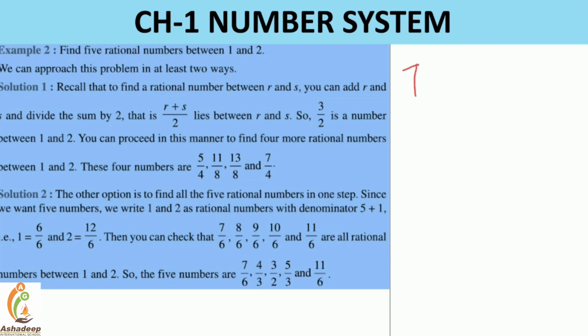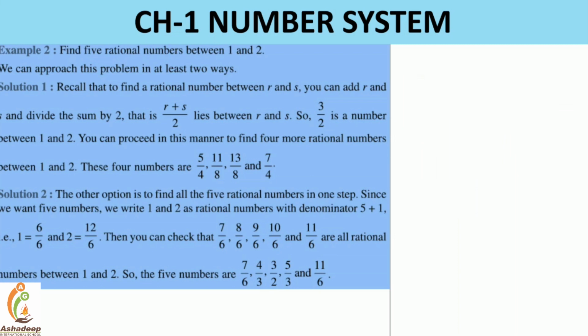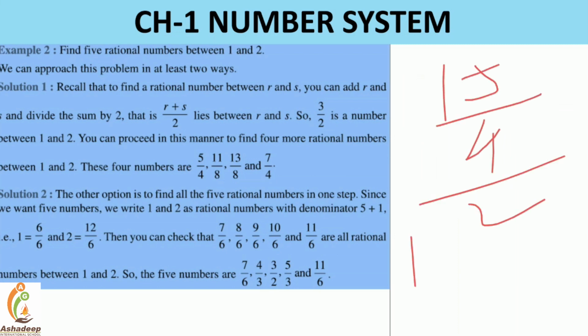Right? Now another one is 7 by 4 plus 2, divided by 2. 4 2s are 8, so it's 8 upon 4. So 7 plus 8 is equal to 15. So 15 by 4 divided by 2 is nothing but 15 by 8. So in so many ways you can find it out, right? So this is the first method.